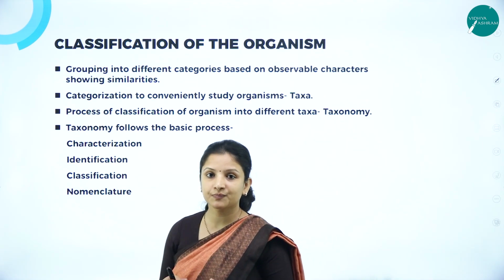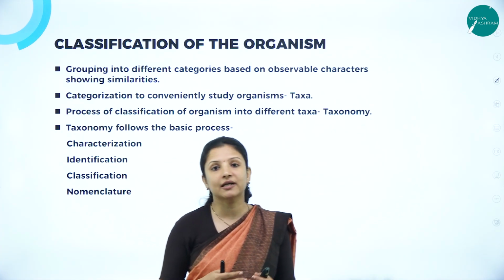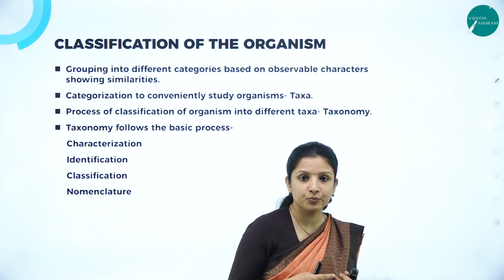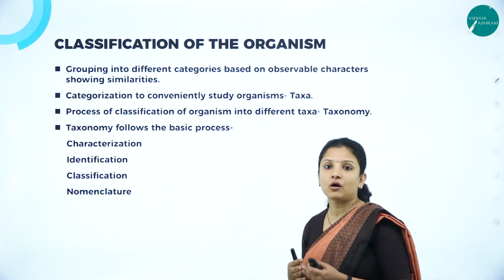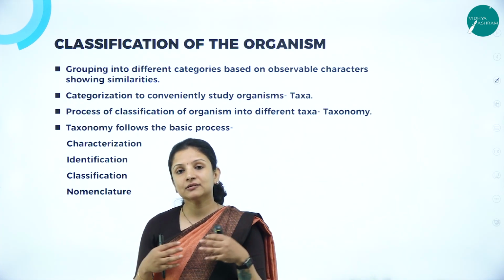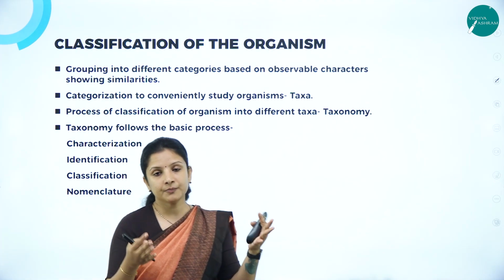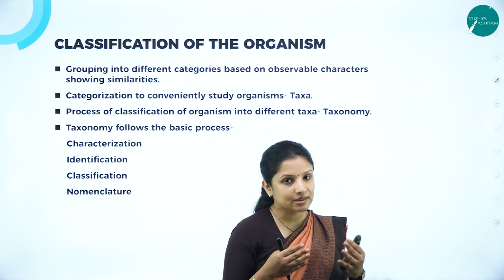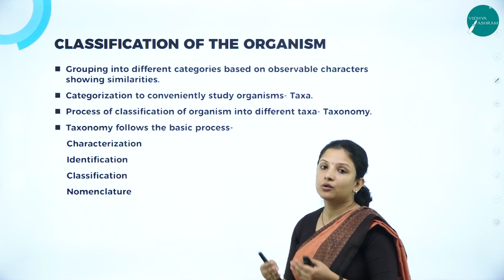We know that in this particular planet, there are billions to billions of organisms that are present. So if we don't group them, it is very difficult to understand about it or learn or remember these organisms, right? Like how in a country, the country is classified or it is divided, like we have a country, then comes the states, then next comes the districts and next comes the villages.